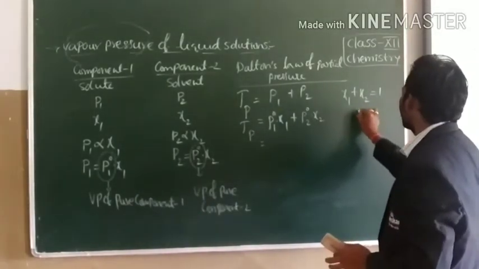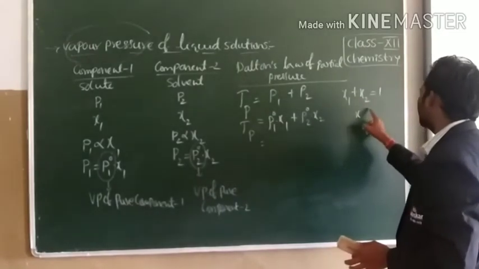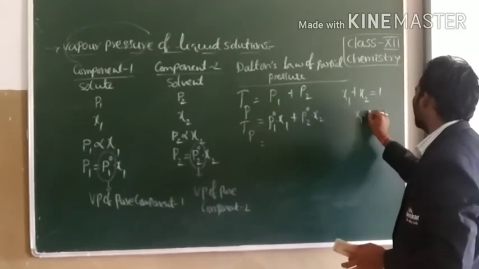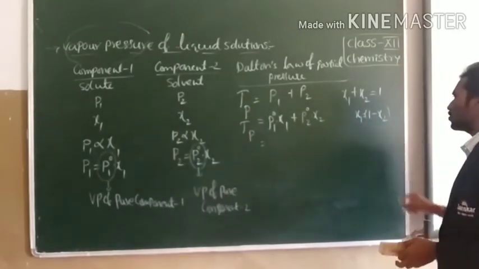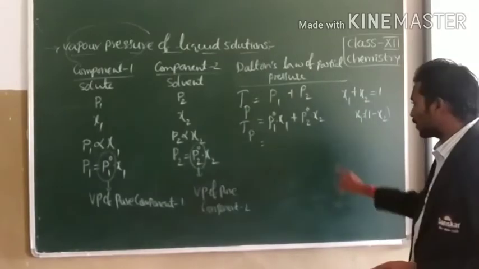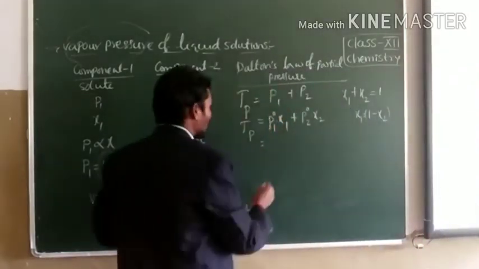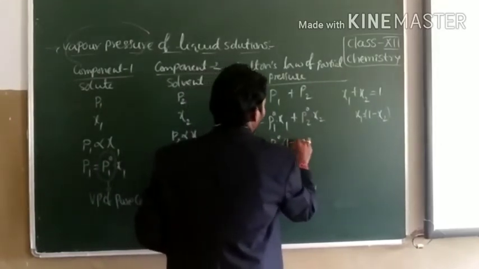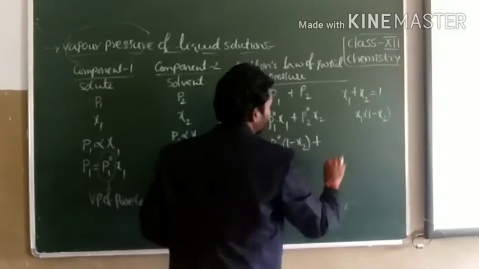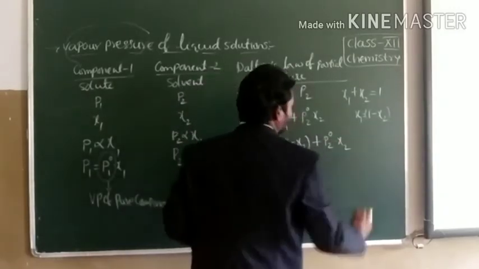So in the place of chi1, you can write chi1 is equal to 1 minus chi2. We can substitute this value. So P1 naught into chi1 means P1 naught into 1 minus chi2, plus P2 naught into chi2.